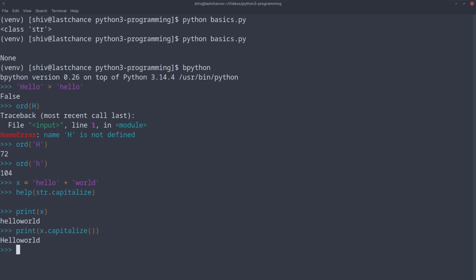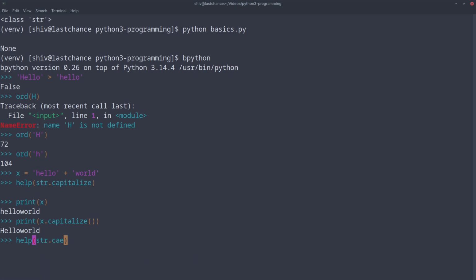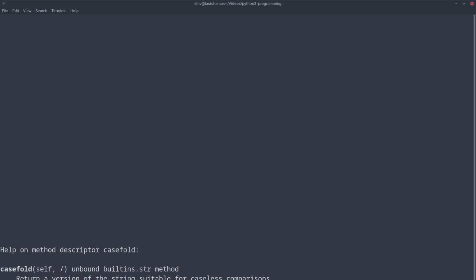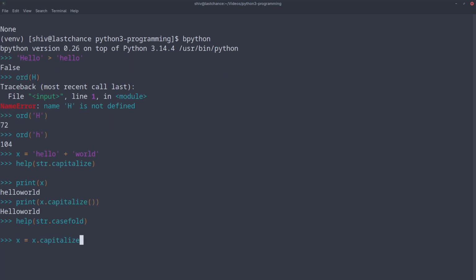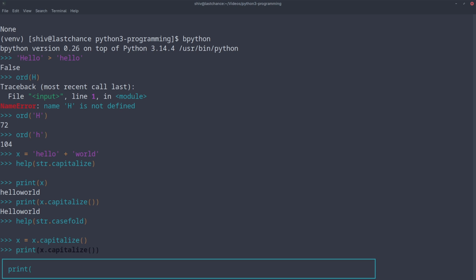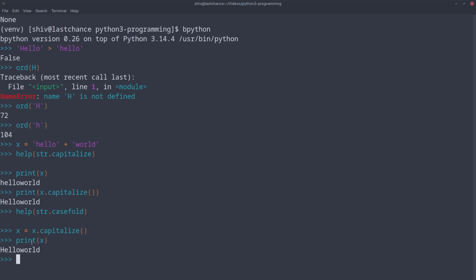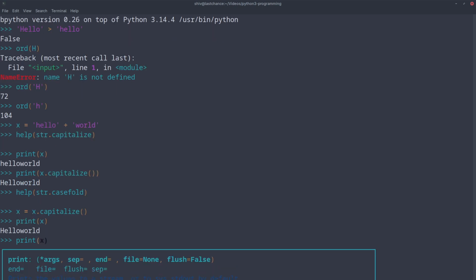Now let's look at another function, help str dot casefold. So what it does is return a version of the string suitable for caseless comparison. So our X is capitalized, but we have not stored it. So we say X equals X dot capitalize. Now if you look at X, this would be hello world with capital H. Now we call casefold on that, X dot casefold.